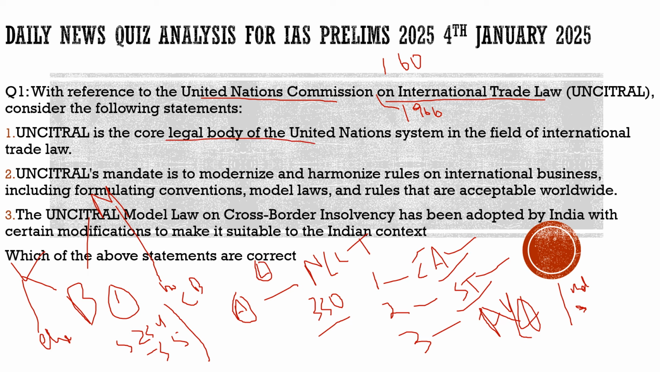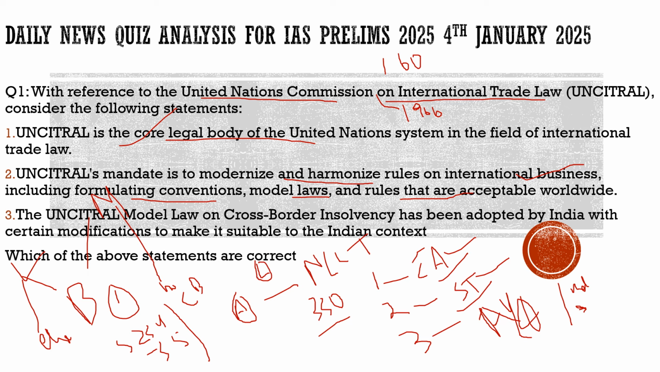United Nations system in the field of international trade law. 100% correct, nothing wrong with the statement. Second statement, its mandate is to modernize and harmonize rules on international business, including formulating conventions, model laws, and rules that are acceptable worldwide. 100% correct, nothing wrong with this statement.